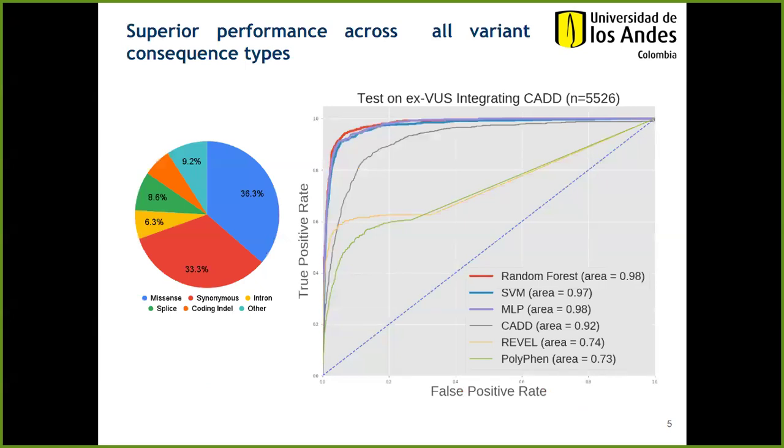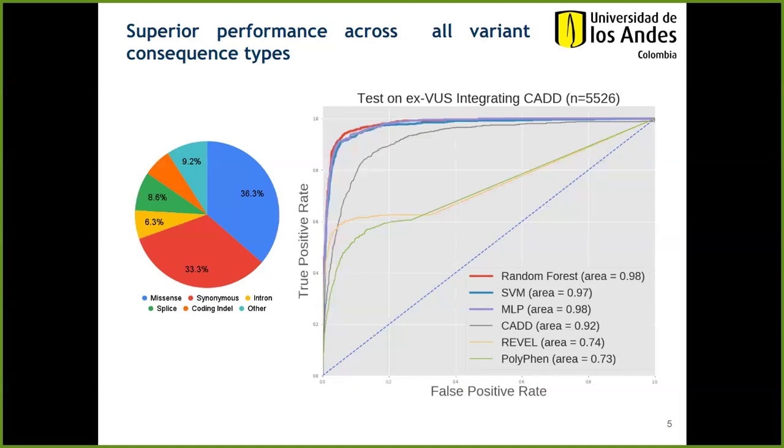Our 3 models showed a greater performance than other tools for the whole XVUS test set. In particular, the random forest and the MLP had AUCs of 0.98 and the SVM of 0.99.